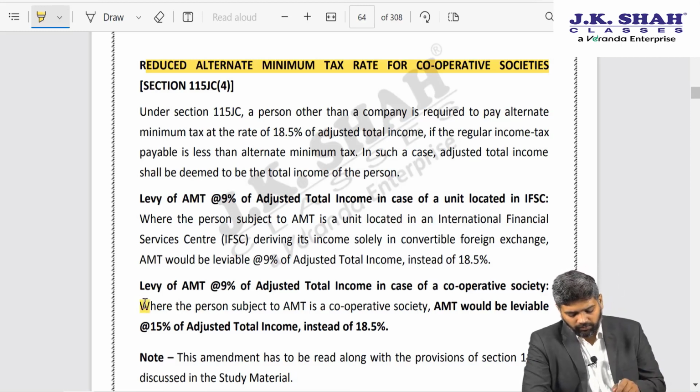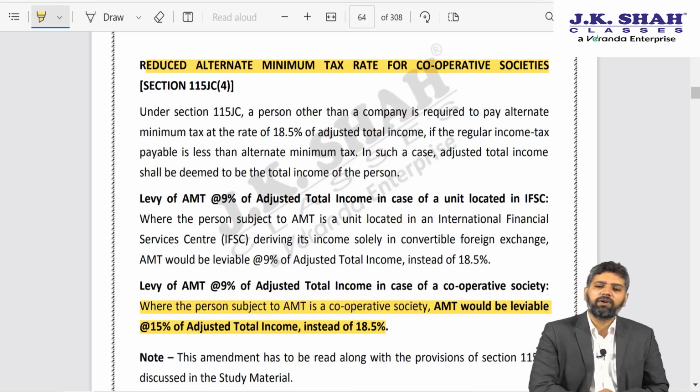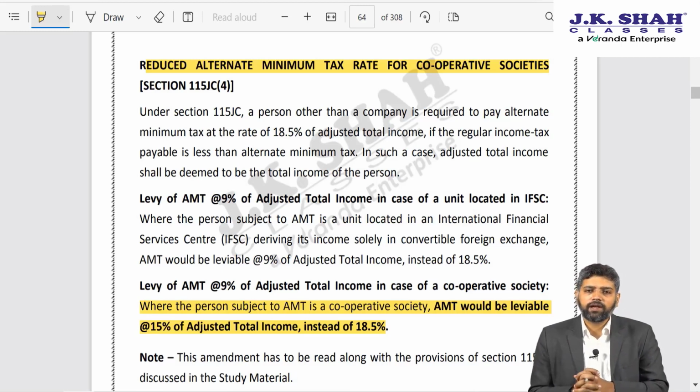So now the alternate minimum tax with regard to a cooperative society is 15% instead of 18.5%. Please remember, alternate minimum tax for other assessees continues to be the same, that is 18.5%. Only for cooperative societies has it been brought down to 15%.